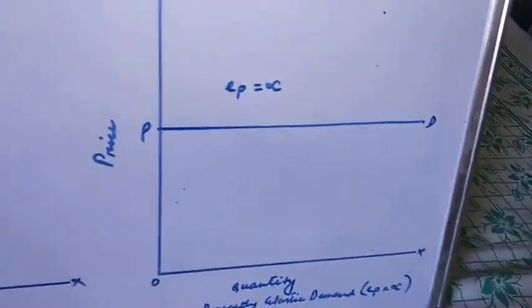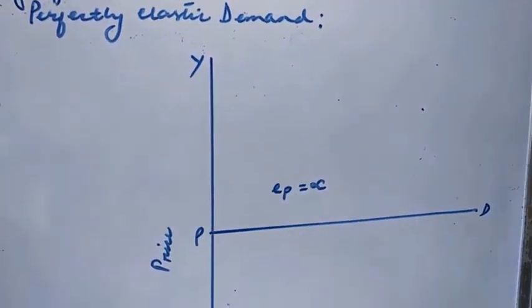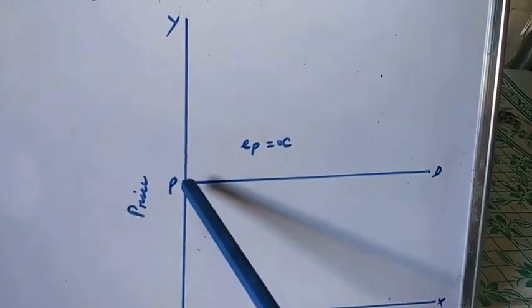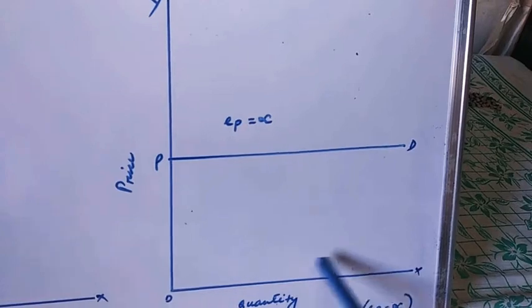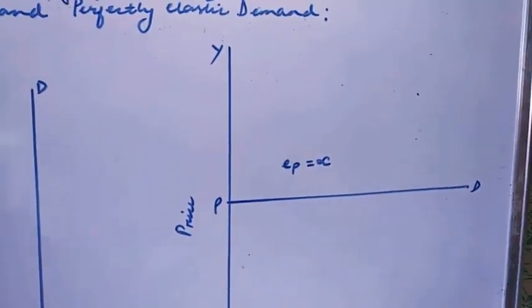The second situation is perfectly elastic demand. In this case, the demand curve is horizontal to the x-axis.